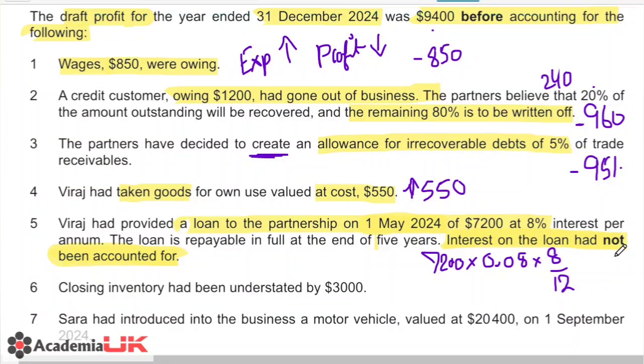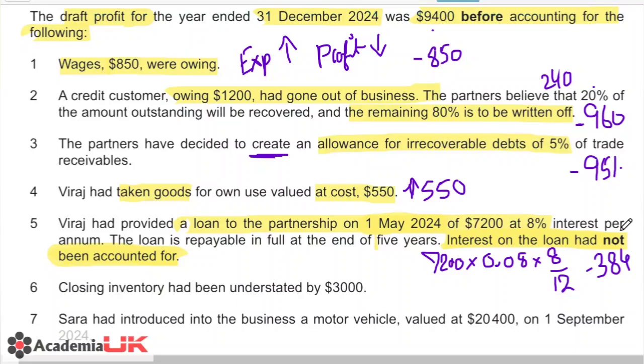So this will give us a value of 384. Now remember, this interest on loan is an expense for the business, so this 384 will be reducing our profit.